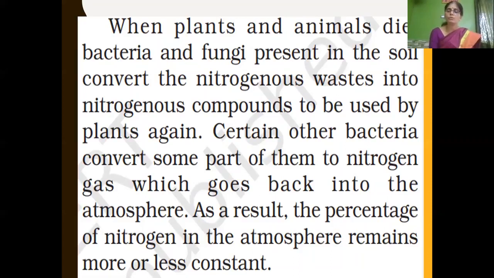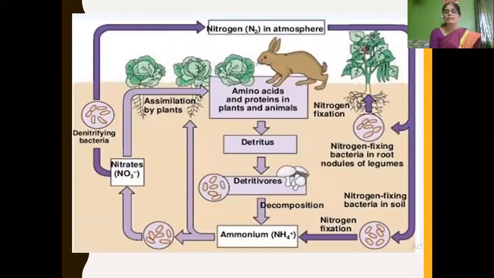Again, either it will be used by plants for their growth, or some bacteria, what we call denitrifying bacteria, convert this nitrogenous waste into nitrogen gas. Again, nitrogen gas will enter into the atmosphere. So in this way, the amount of nitrogen present in the atmosphere is more or less constant. Now we'll see this in the cyclic manner in pictorial form.